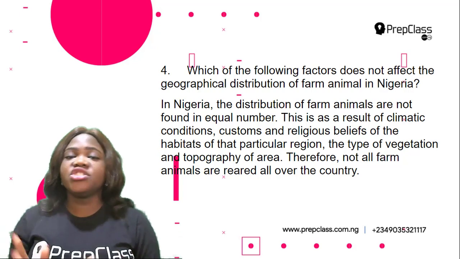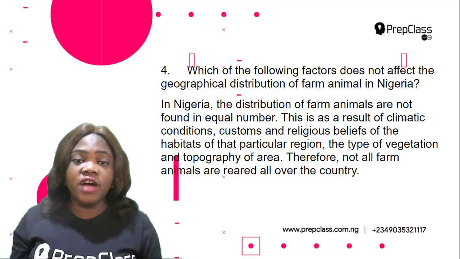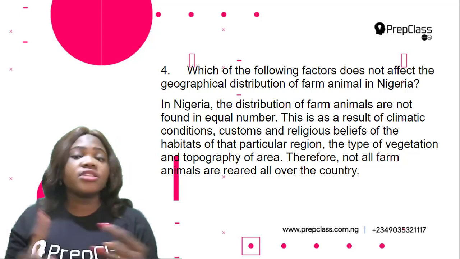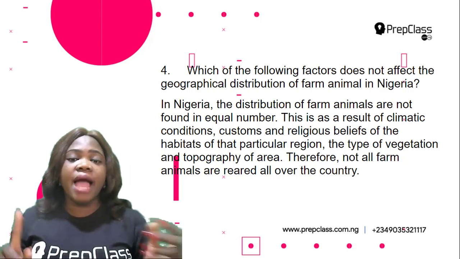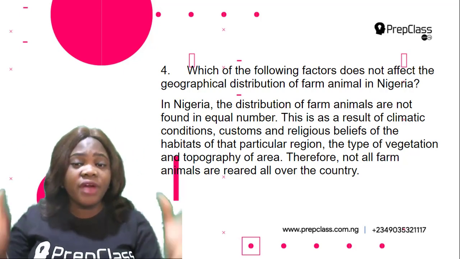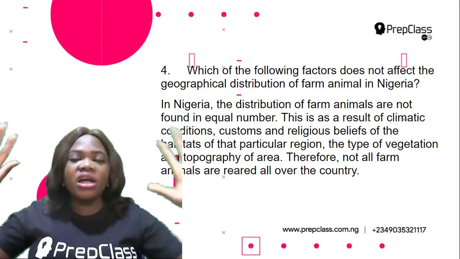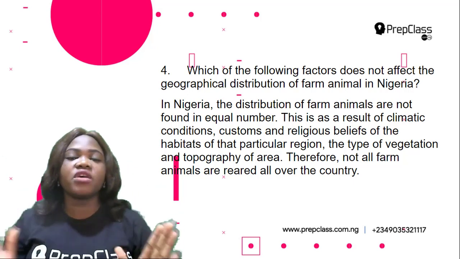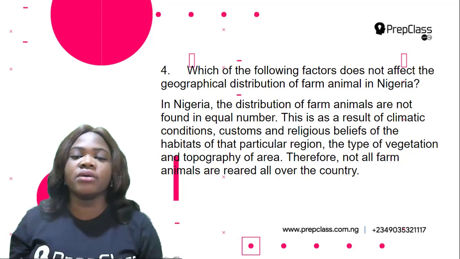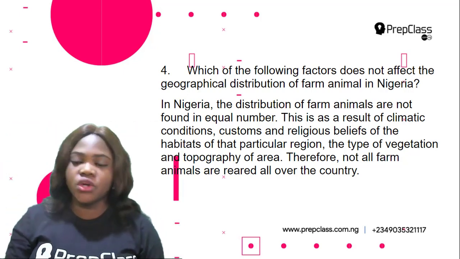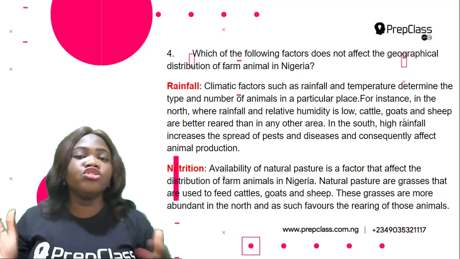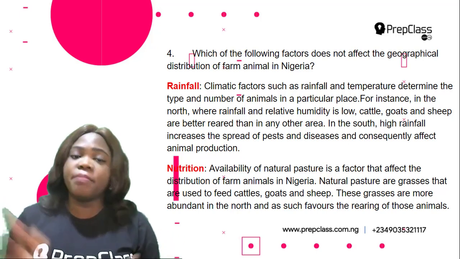In Nigeria, the distribution of farm animals are not found in equal number. This is as a result of climatic conditions, customs and religious beliefs of the habitat of that particular region, the type of vegetation and topography of area. So these are all the factors that affect the geographical distribution of farm animals in Nigeria. Therefore, not all farm animals are reared all over the country. Okay, so in the options we have rainfall, nutrition, religion, and pleasure.